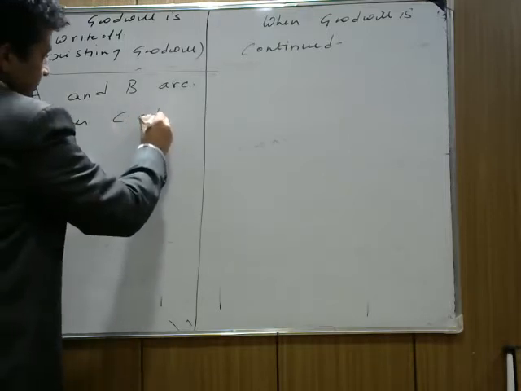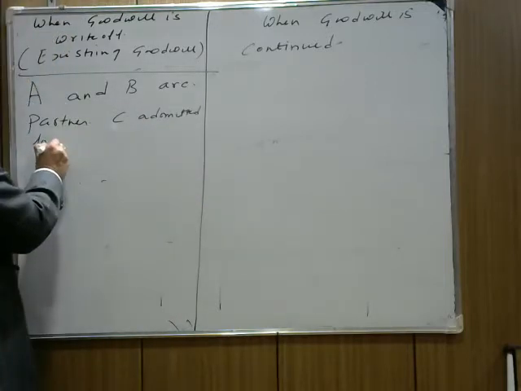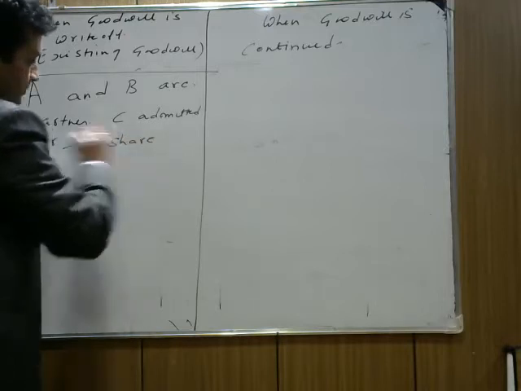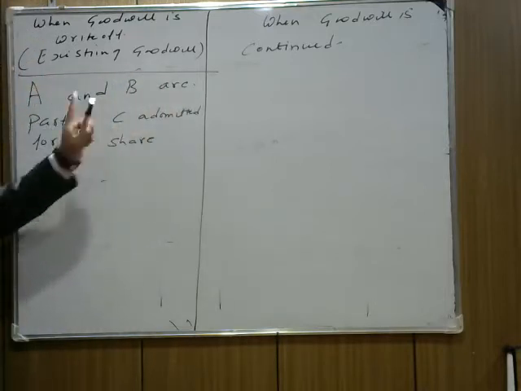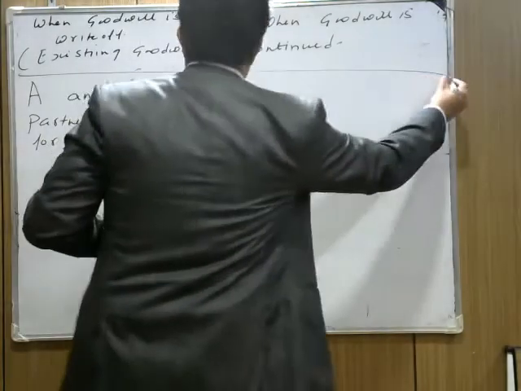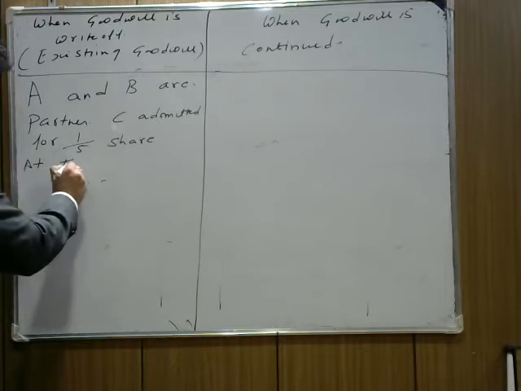C admitted for 1/5 share. Okay, A and B are partners. C admitted for 1/5 share. Now here, at the time of C admission,